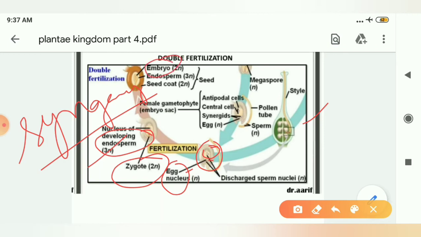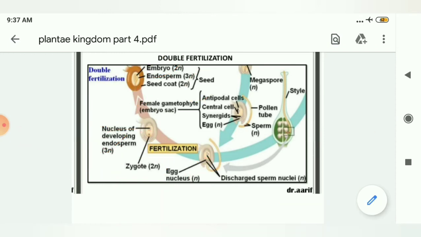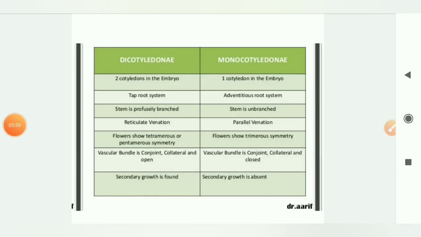As we can see in this, I hope the thing is clear to you, and finally it will form the seed. Students, further, angiosperms are of two types, that is dicotyledon and monocotyledon.